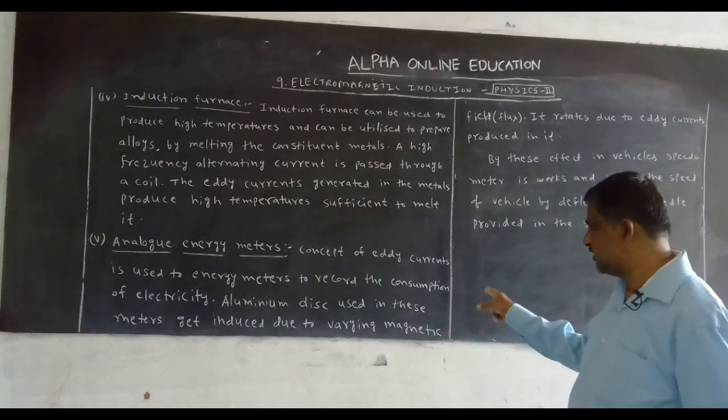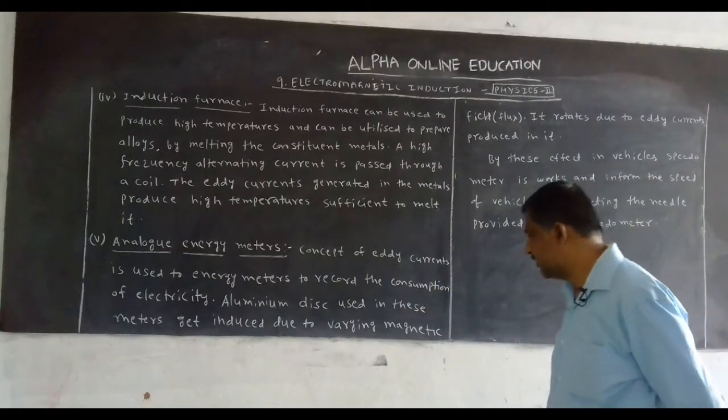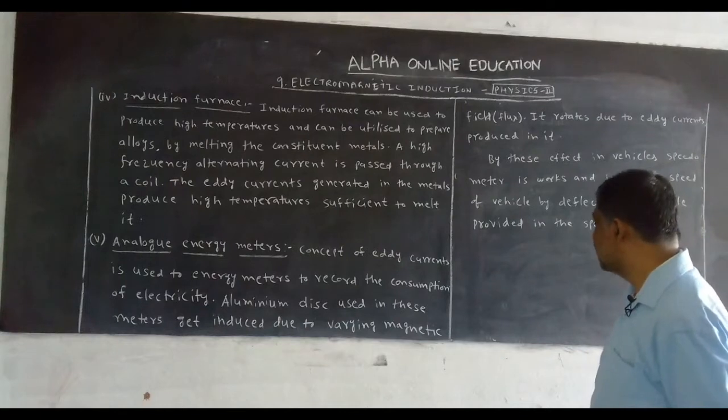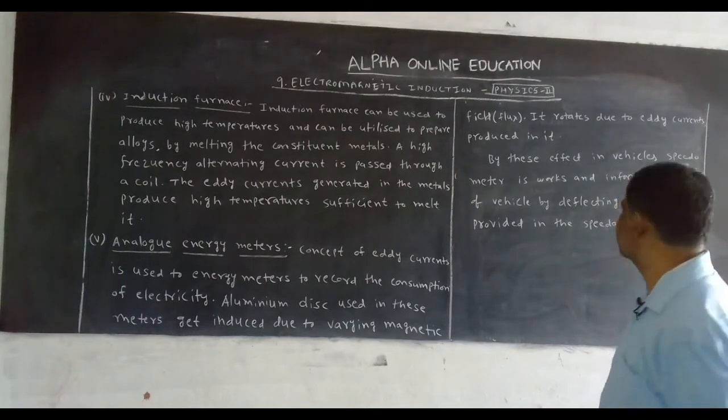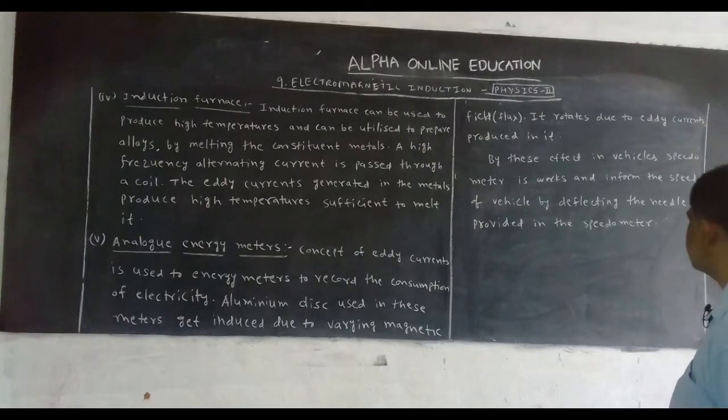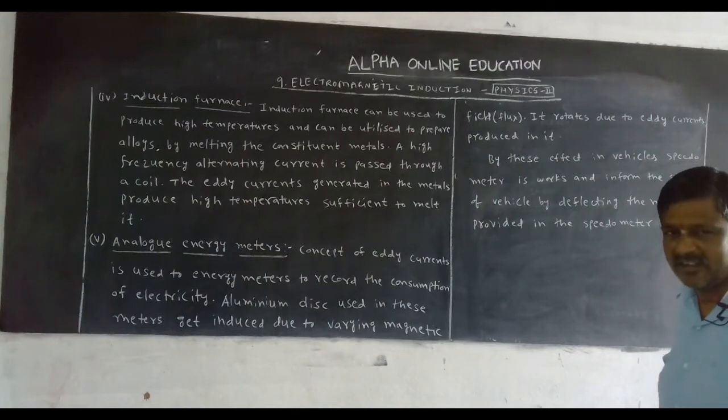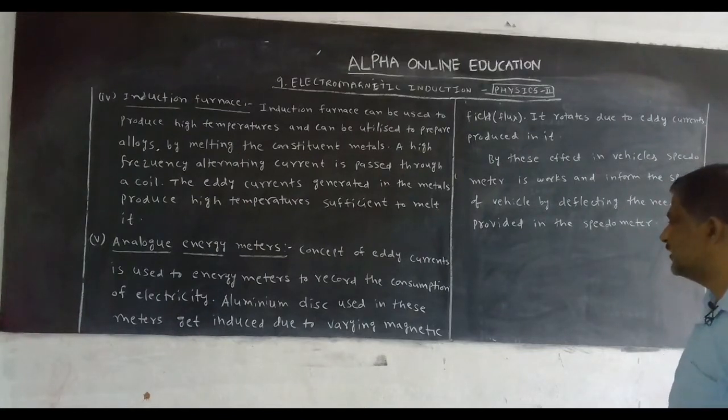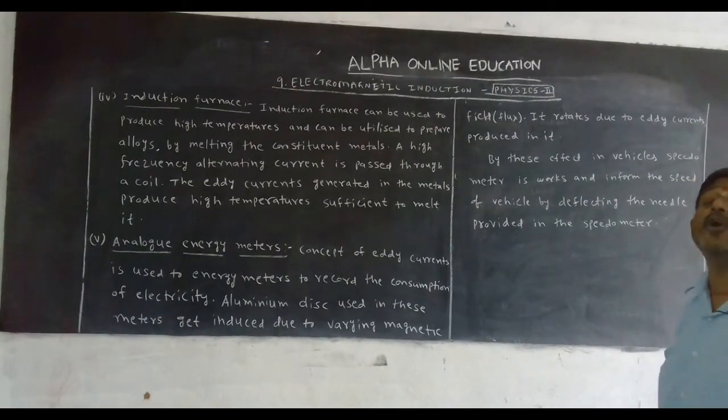The aluminum disc used in these meters gets induced due to the varying magnetic field or flux. It rotates due to eddy currents produced in it. Shortcut for analog energy meters: in the energy meters, an aluminum disc rotates with constant velocity to record the consumption of electricity due to the eddy current. That's enough.